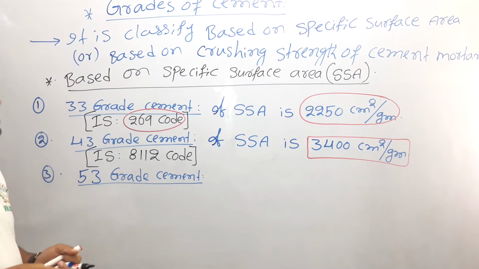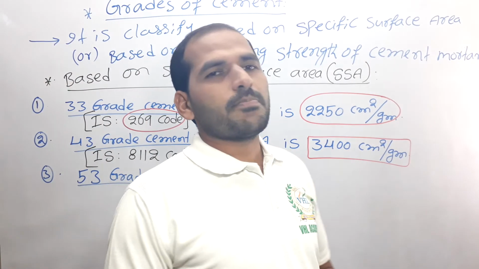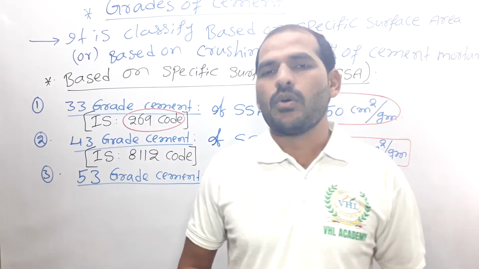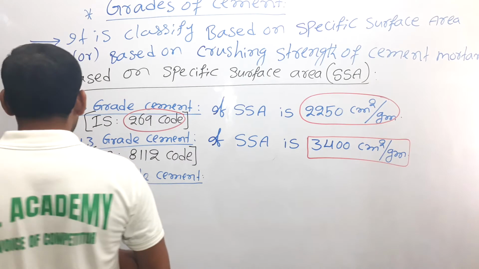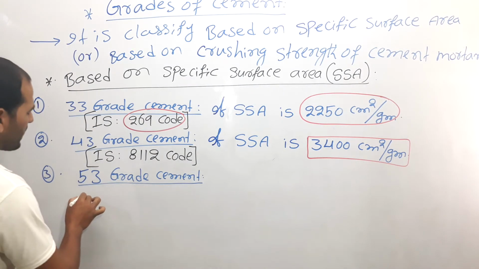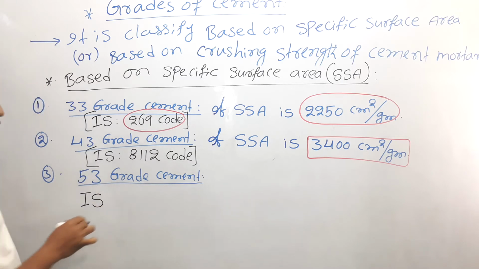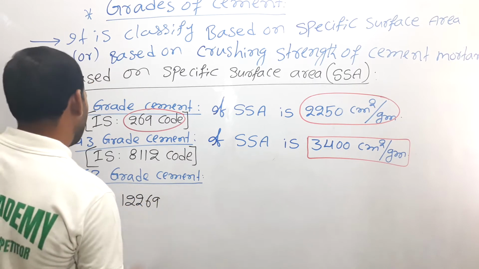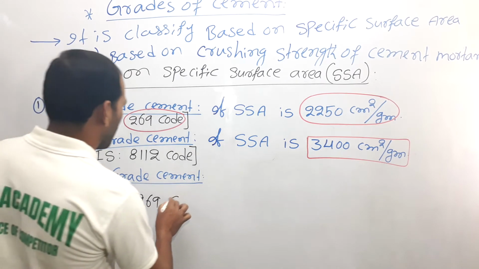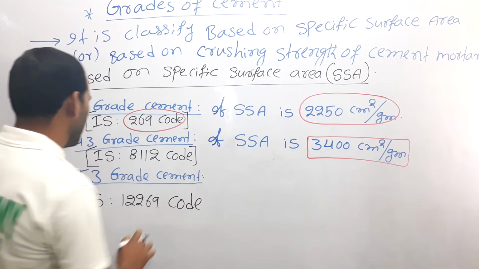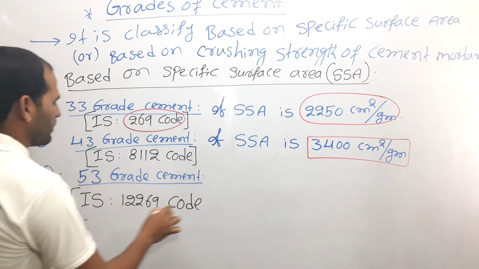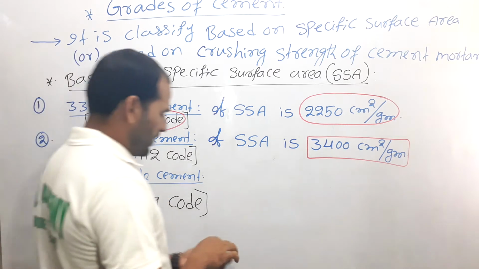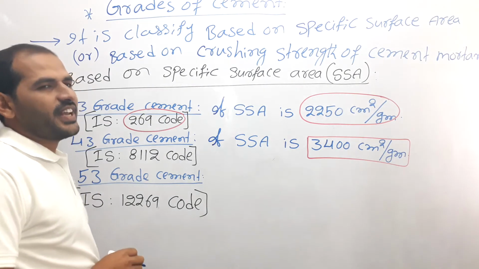And what about 53 grade of cement? This 53 grade of the cement, if the specific surface area is more than 3400 centimeter square per 1 gram of cement, it is classified based on Indian Standard Code IS 12269, right? So 12269 code.